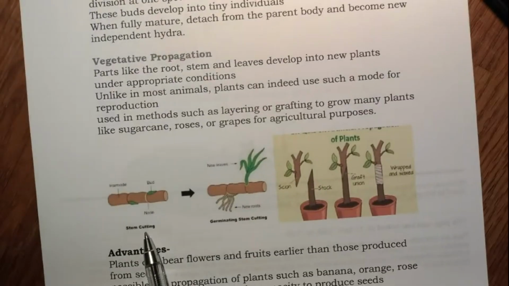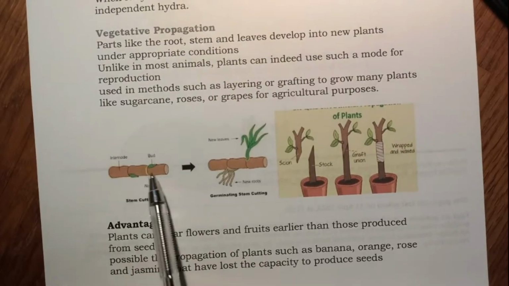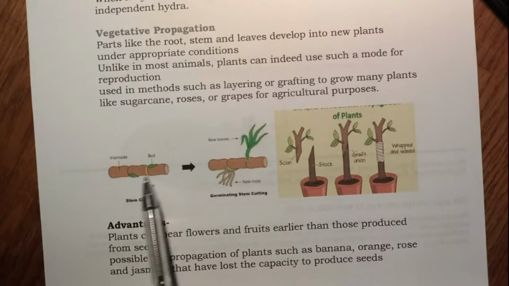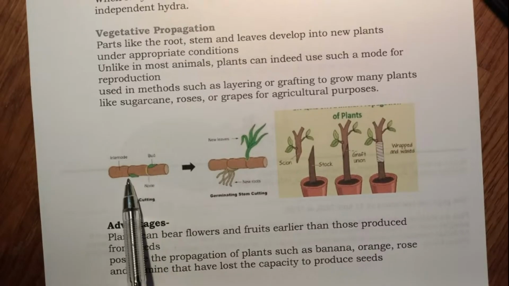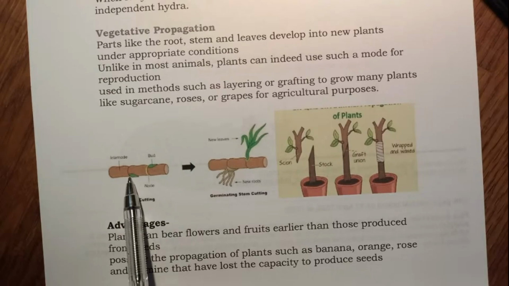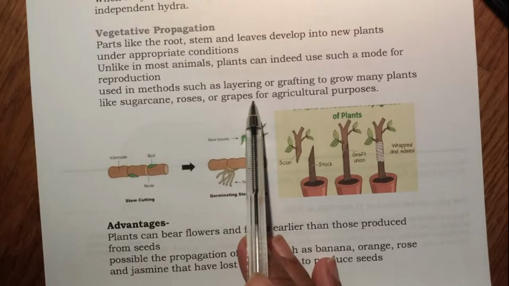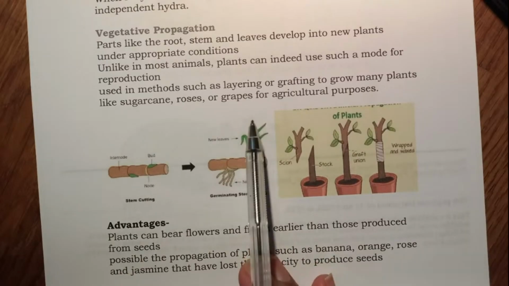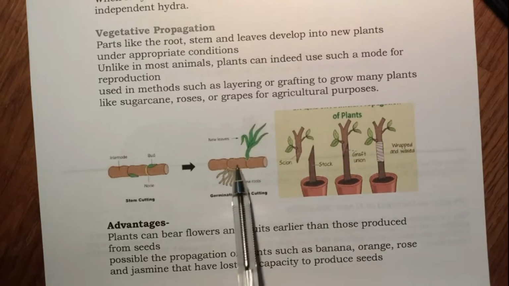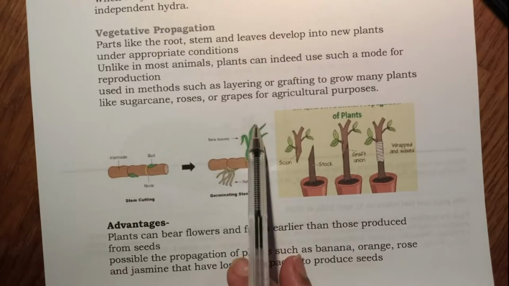So if you look at how sugarcane farming is done, pieces of sugarcane stem are buried into the soil, and from the buds, so there is a bud at the nodal point, and this is the internode, the bud at the nodal point grows into a new plant. And that's how sugarcane farming is done. So this is vegetative propagation, where a stem gives rise to the new plant.